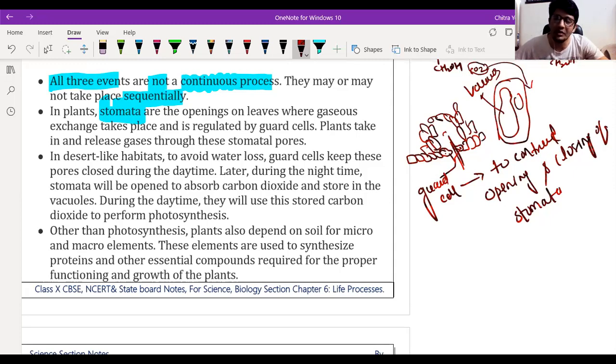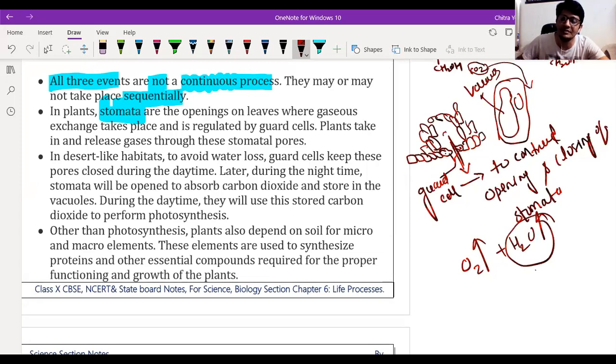Because during the daytime, if the photosynthesis reaction takes place and the stomata open, then water loss will occur. To prevent the water loss: when the cactus plant releases oxygen gas, along with the oxygen gas, water molecules are also released. This loss of water in the form of vapor is called transpiration.